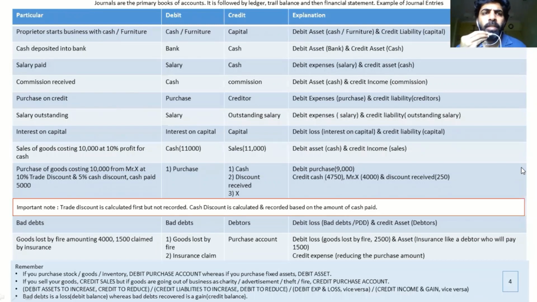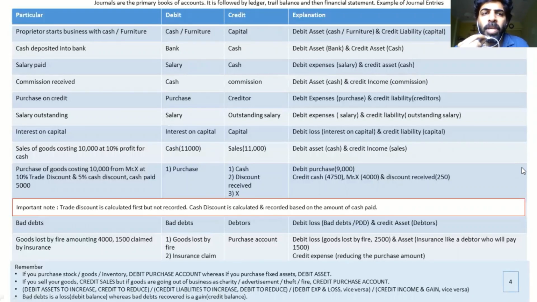The proprietor starts business with cash. Now, for every journal entry you do, you have to consider it from the accounting point of view, but from the business aspect, not from the proprietor's aspect, because we are doing accounting for the business. And we are going to do a double entry system, so there should be two effects. For any statement given to you, you should be able to identify the two effects.